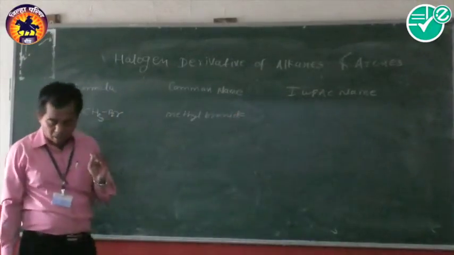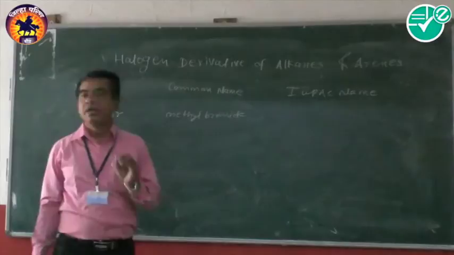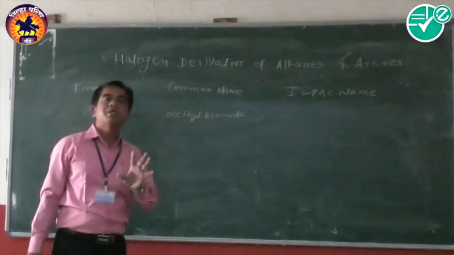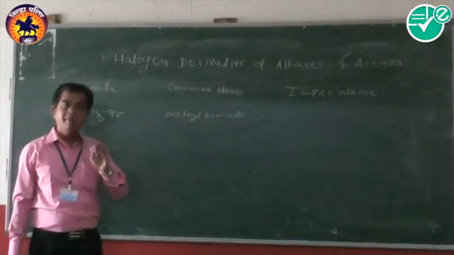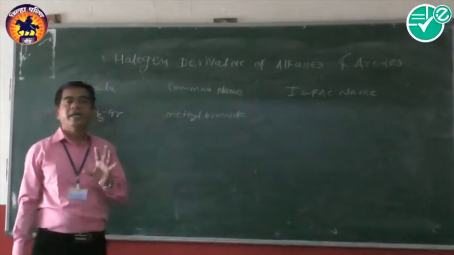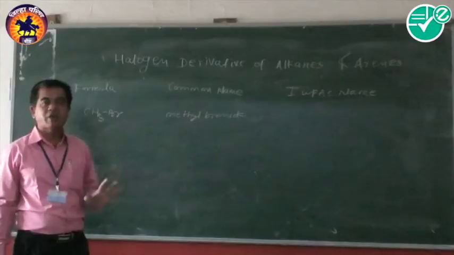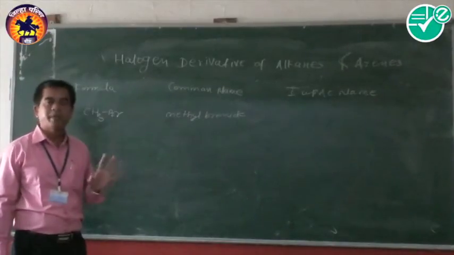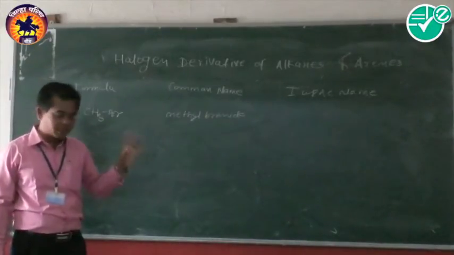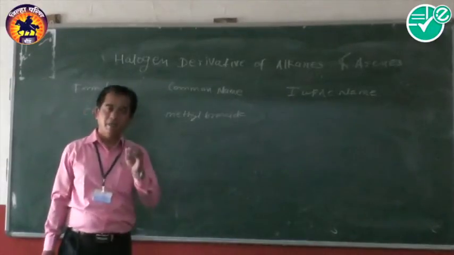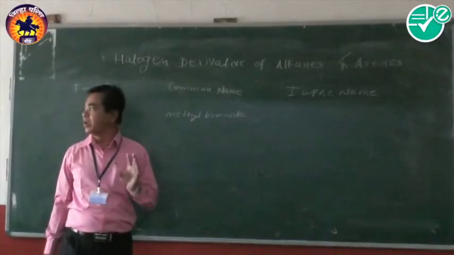And we know that according to the IUPAC system, there are some rules for naming organic compounds. The first rule is to select the longest chain of carbon atoms containing the functional group, here the halogen atom.